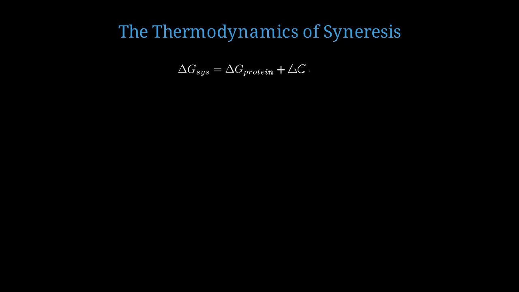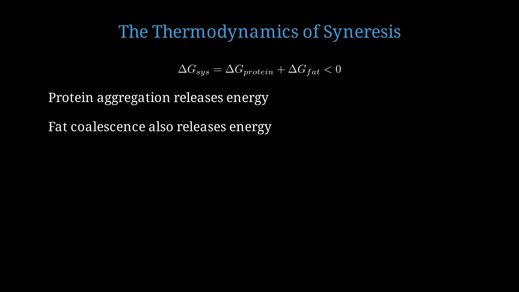The total change in Gibbs free energy for the system equals the change for the protein network plus the change for the fat phase. For syneresis to occur, this must be negative. Protein aggregation is exothermic, meaning it releases energy. The change in G for the protein network is negative. Fat droplets coalescing into larger pools also decreases surface area and releases energy. This also contributes negatively to delta G. Together, these two processes drive the phase separation we observe as oil weeping from overheated cheese.